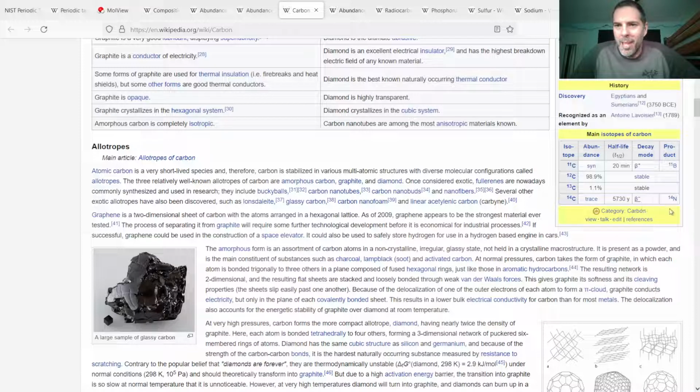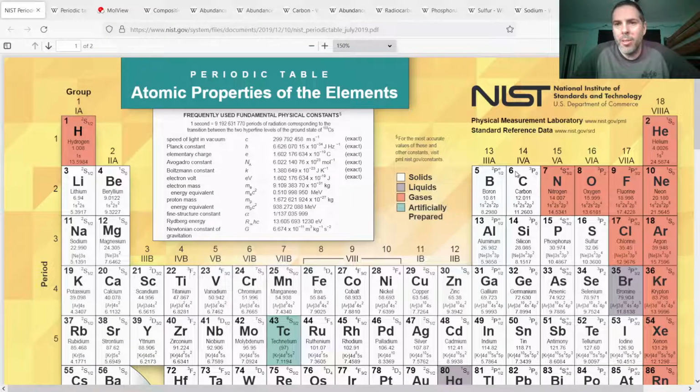And it decays into nitrogen-14. So since it lost a negative charge, it has to gain a positive charge and go from carbon, which is atomic number 6, to nitrogen, atomic number 7. So it goes from 6 protons to 7 protons when it loses that electron.